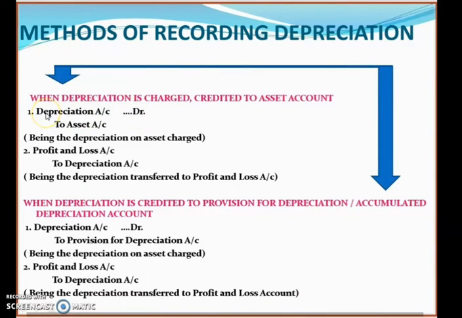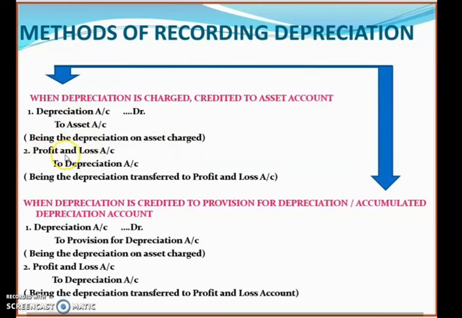Okay, so all the expenses and losses should be debited. With that, we have debited the depreciation account to the asset account, being the depreciation on asset charged. So that is the first journal entry, that is, charging of depreciation.